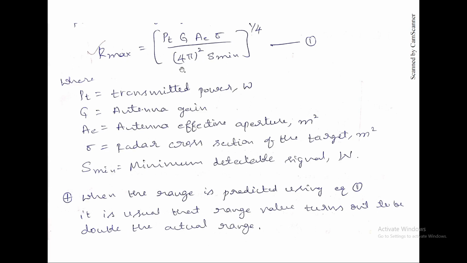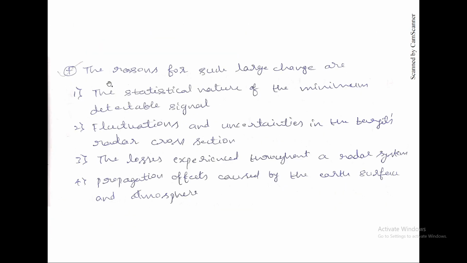So the R max value will be double the actual range that is measured in practical scenarios. Double the value means there is a huge change in the range, right?